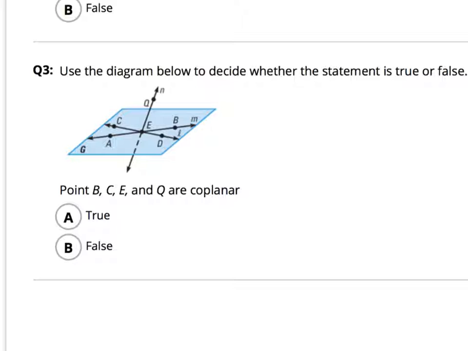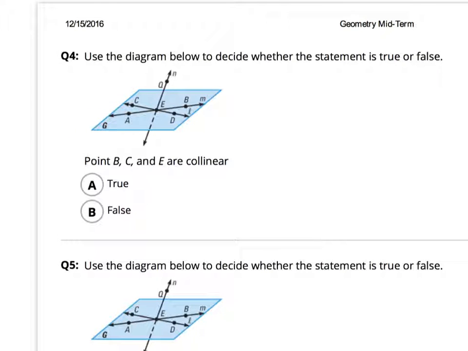On number 3, they want points B, C, E, and Q. Are they coplanar? Coplanar. True or false? Okay, another true and false. So our points B, C, and E. So here's B, there's C, there's E. Are they collinear, those 3 points?